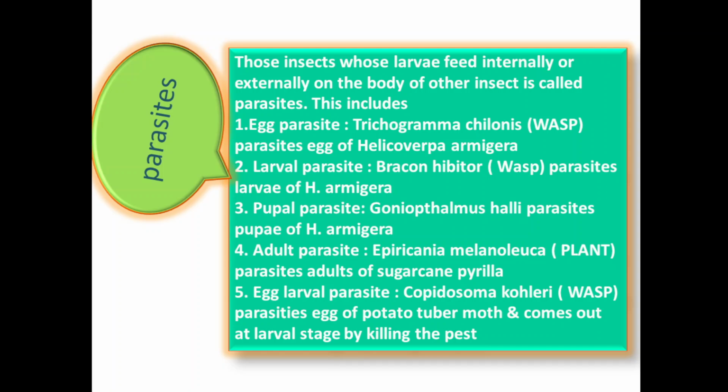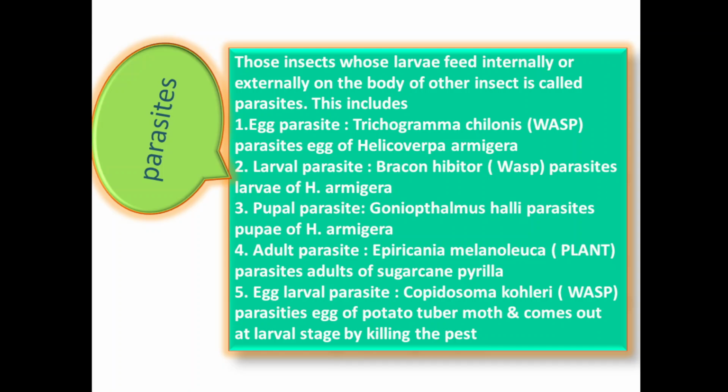Next one is parasite. Those insects whose larvae feed internally or externally on the body of other insects are called parasites. So again, parasites are those which feed internally or externally on other insects. Example, egg parasite, Trichogramma chilonis is a parasite that will feed on eggs of Helicoverpa armigera, and it will kill that pest or insect.